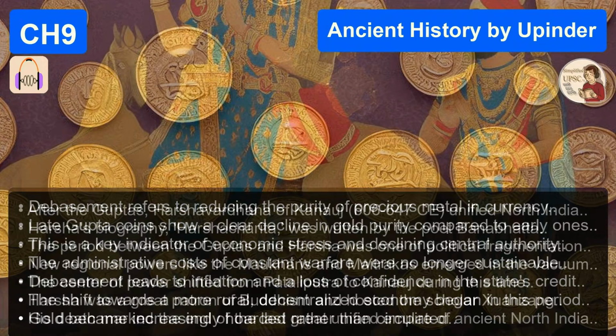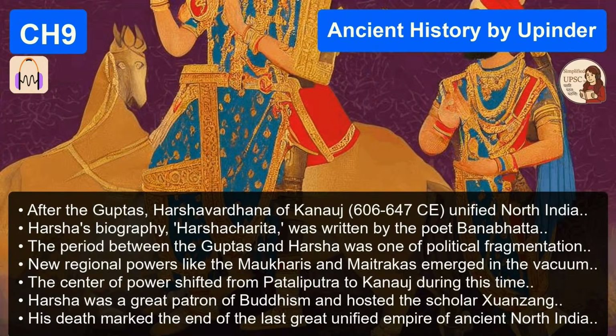The Damodarpur plates, which come from Bengal, show that the Vishayapati, the district head, was assisted by a board of local representatives. A board, like a committee? Exactly, a local council. And the inscriptions even list who was on it. They mention the Nagara Sreshti, who was the chief banker or head of the merchant guild, the Sarthavaha, the leader of the merchant caravans, the Prathamakulika, the chief artisan, and the Prathamakayastha, the chief scribe.